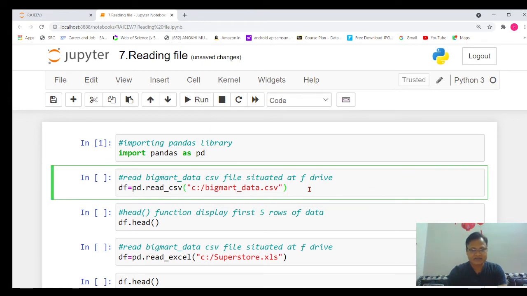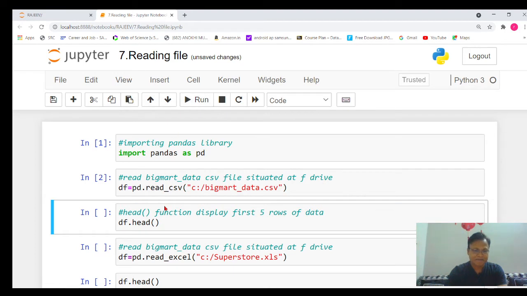Then next, let's read the big mart underscore data CSV file. Now it has been read. Once the file is open, its pointer will be stored in a variable, df.